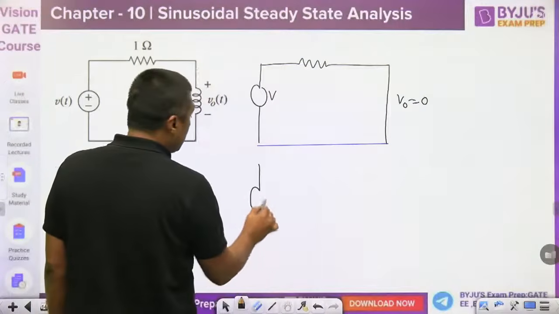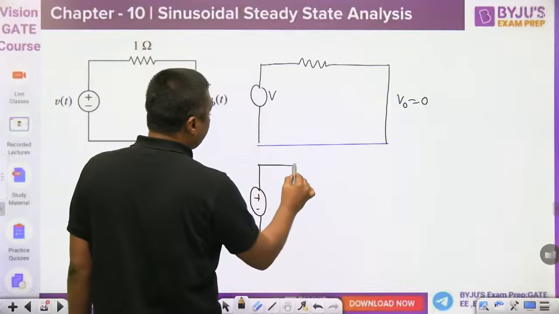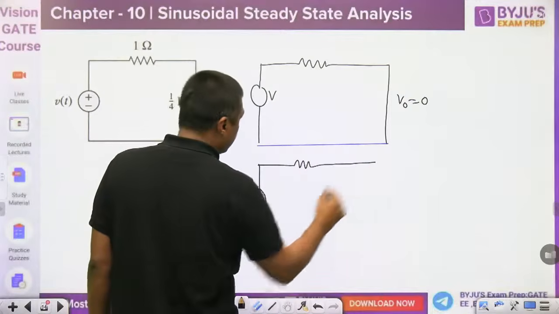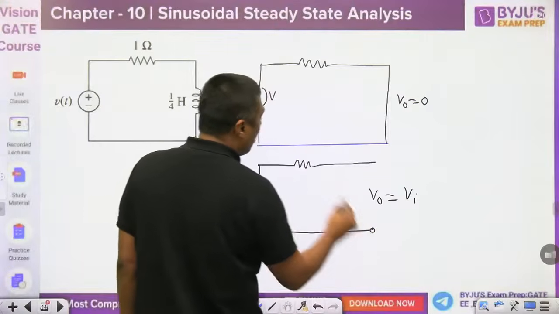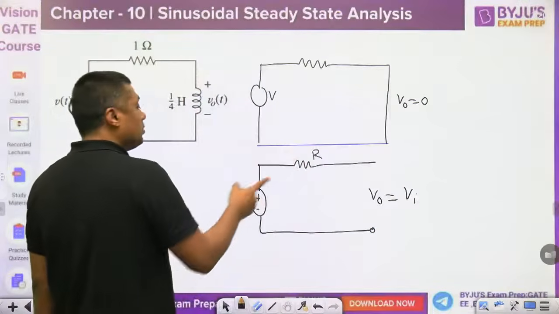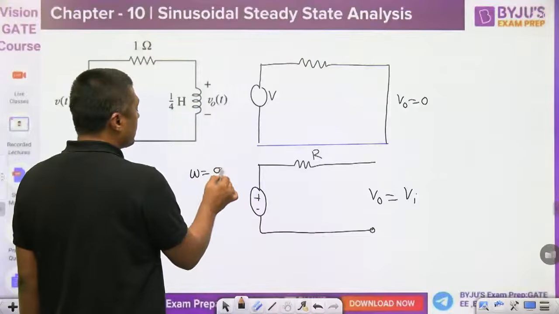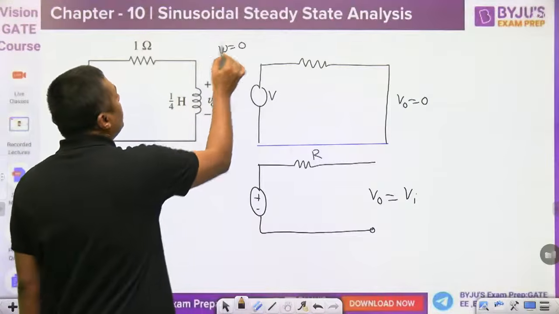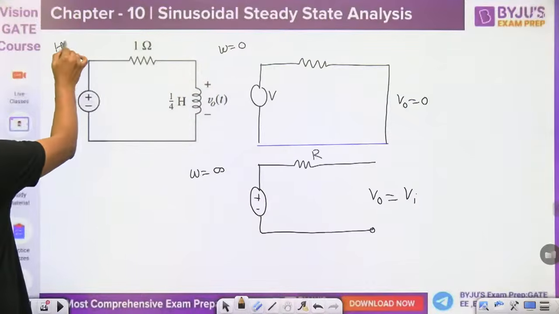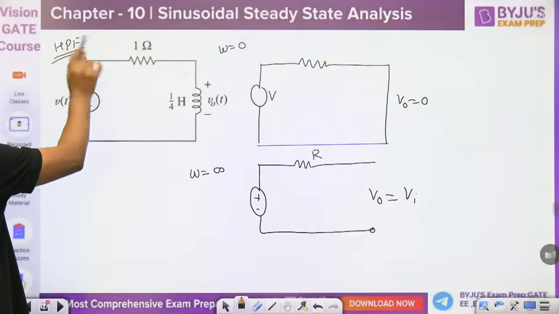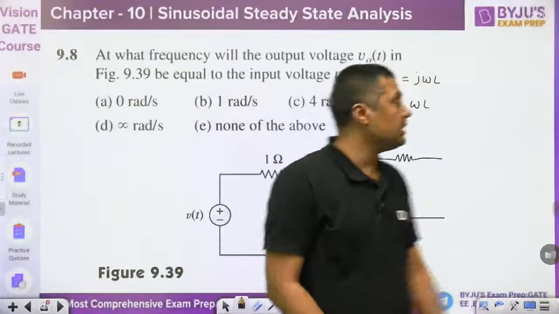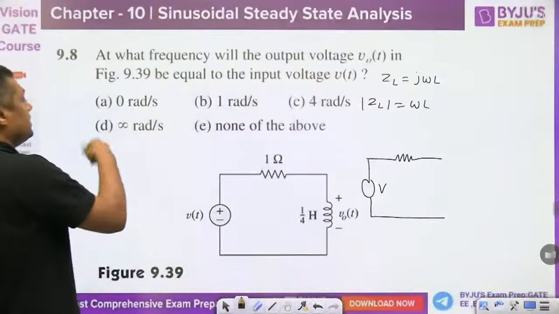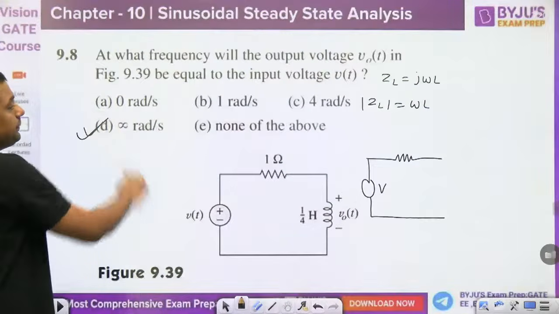It will pass the high frequency signal. At infinity, it will act as an open circuit. When it is open circuit, the output is exactly a replica of the input. That's why it is a high pass filter. It passes the high frequency signal and blocks the low frequency signal, and that's why the answer is D. D for Delhi.